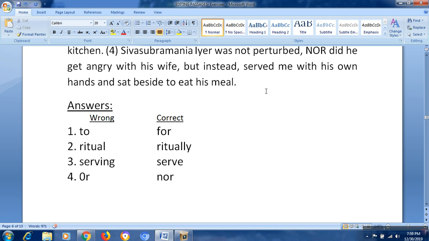So try to focus on the parts of speech first of all. Out of them, conjunctions first, prepositions second, and third the verb forms, and then the adjectives or adverbs. In this area they will test you the most. So go thoroughly through the reading of the text, then you will be able to score 5 by 5 in this particular bit. I hope you understood how to edit a passage.